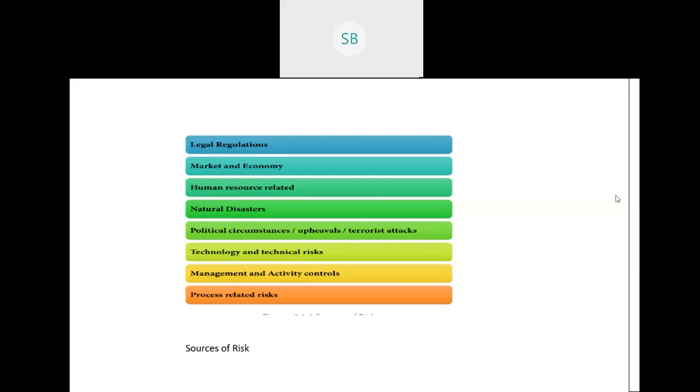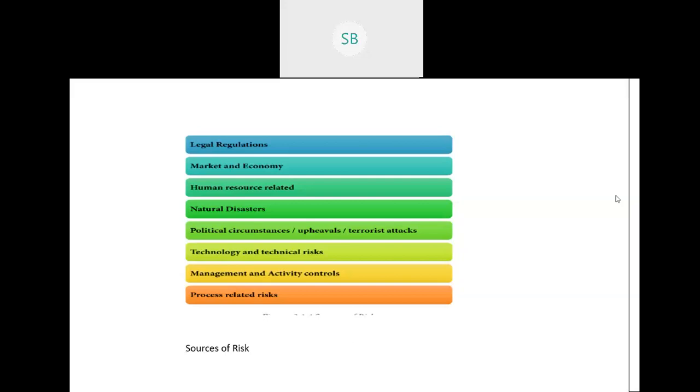It is not in our hand to remove the external threat, like any risk that comes from political sources or natural disasters, but we can obviously try to remove the internal risk. Now let us see what sources of risk there are.